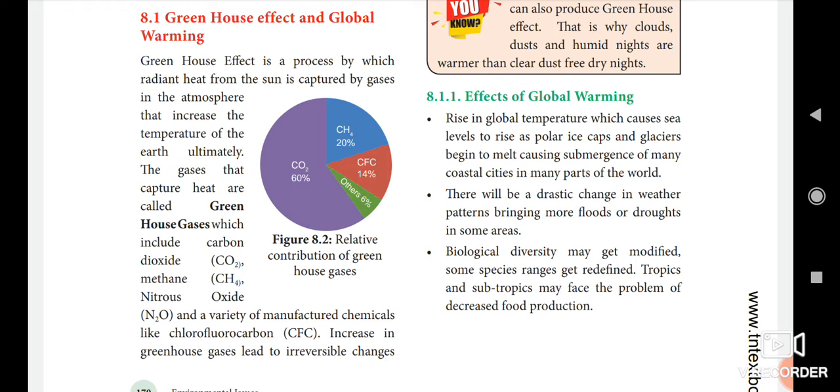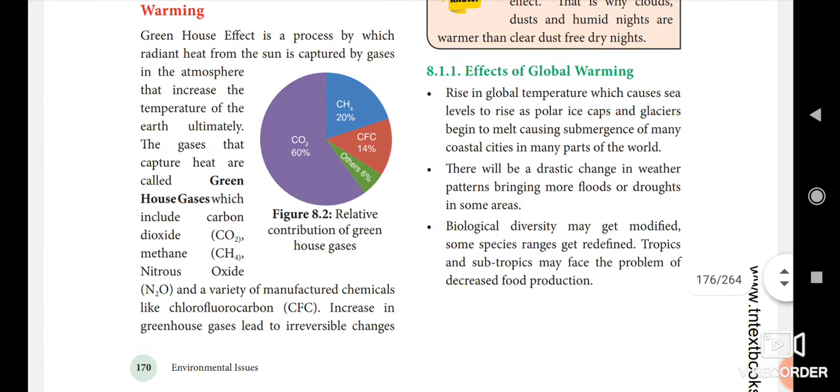Then the second one, there will be a drastic change in weather patterns, bringing more flood or drought in some areas. If the temperature is raised, there are climatic changes, drastic changes in weather. More flood and more drought will occur in some particular areas.